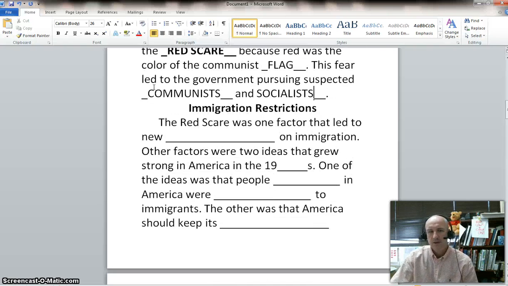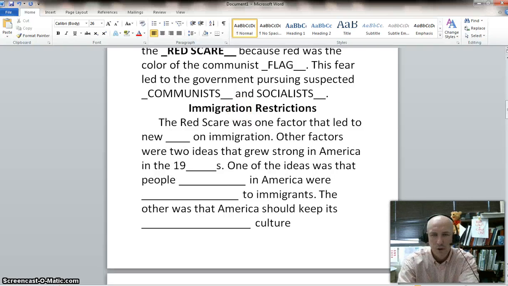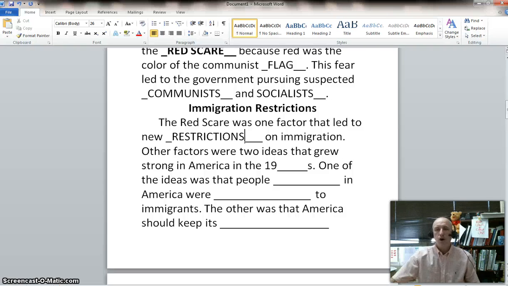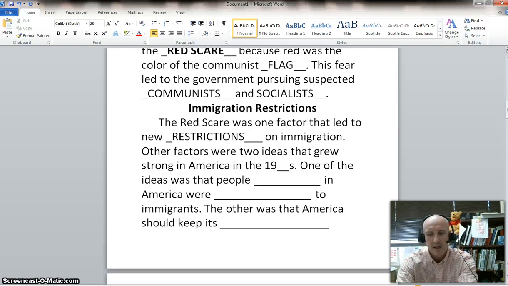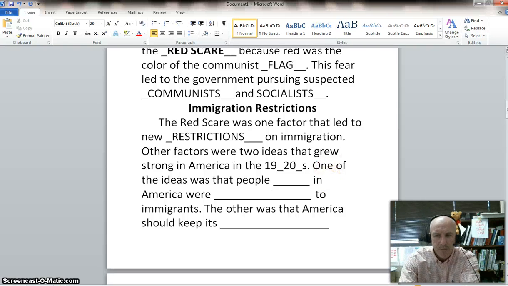That's right. All right. Takes us to our next topic here. Immigration restrictions will happen because of the Red Scare. So here we go. The Red Scare was one factor that led to new, can you guess it? Led to new, you see the word, oh, it's already there. Led to new restrictions. That's right. Led to new restrictions on immigrants or on immigration. Other factors were two ideas that grew strong in America in the, what's the decade again? In the 20s.